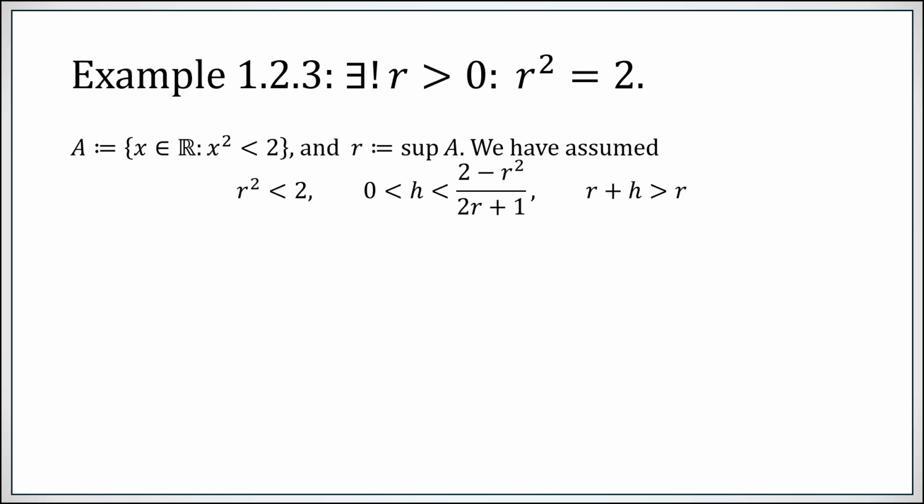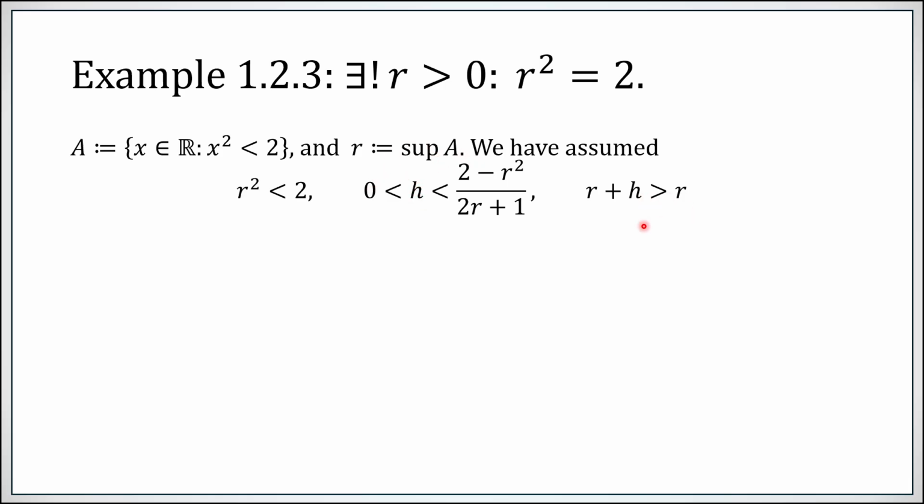So what have we done so far? We started with the set A, the real numbers whose square is less than 2. We showed it's bounded above. It has a supremum, therefore. We called it R. We want to show that R squared equals 2. So let's assume for the moment R squared is less than 2. We're hoping to derive a contradiction. Now, since R squared is less than 2, 2 minus R squared is positive. However, the supremum of this set must be at least as large as 1. So 2R plus 1 is also positive. That makes this a positive number. So pick an h, which is positive, but less than that.